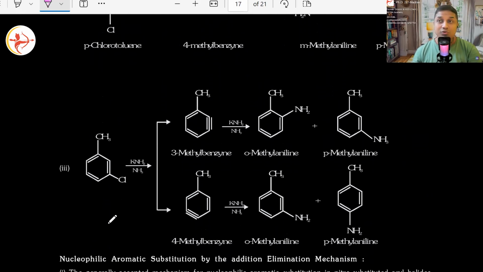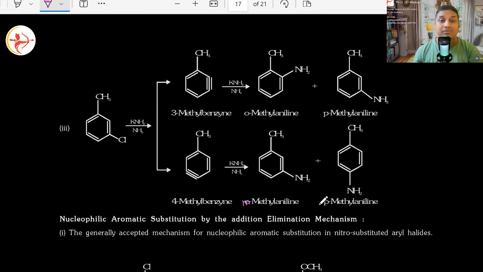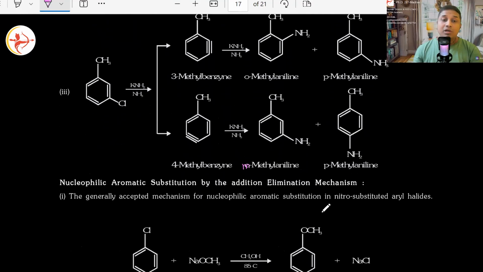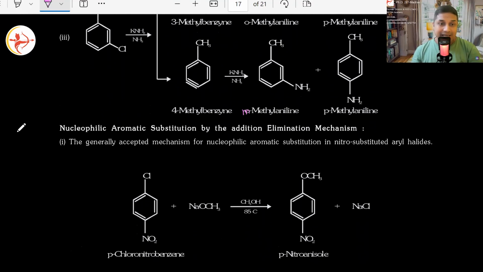Once you've understood, now you know that NH2 can join at this carbon also, at this carbon also, wherever benzyne's triple bond is forming. Correct. Now, if this fellow is there with you, you know what will happen. 3-methyl benzyne formation will happen. Why is it written ortho? It is meta. Do the correction. Meta and para formation can happen as we saw above. Good. Now, nucleophilic aromatic substitution by the addition-elimination mechanism.